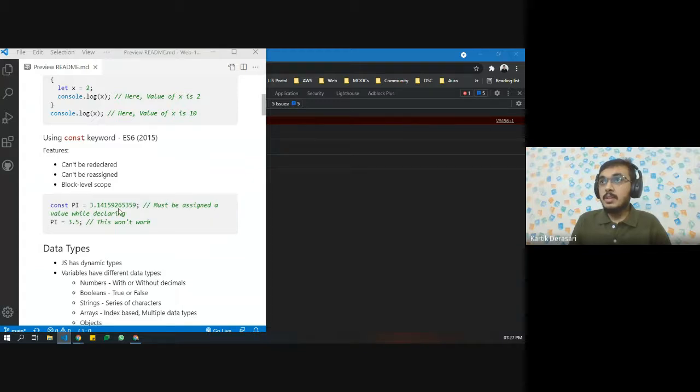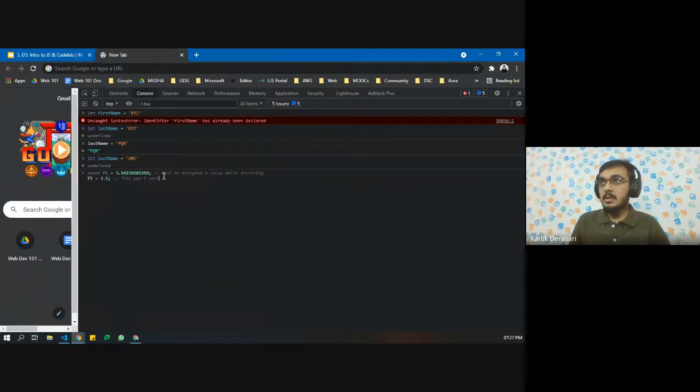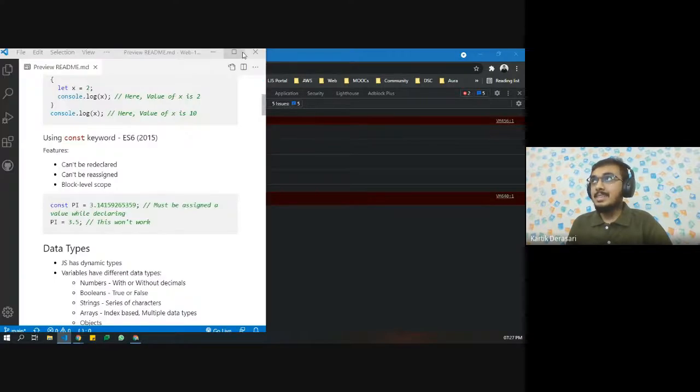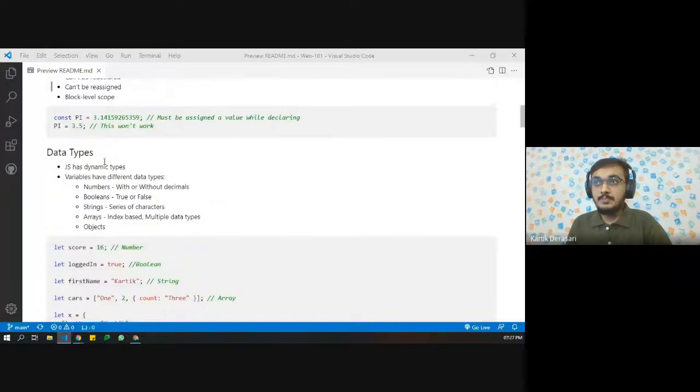So if we copy paste this, when we say const equals pi, and if you want to change the value, then it says the assignment to constant variable is not possible. So this is the characteristics of let and const.